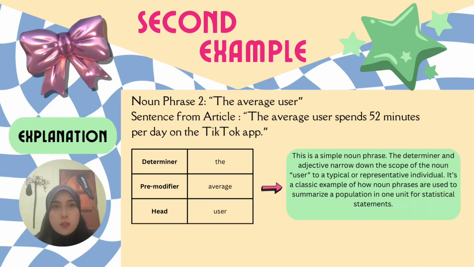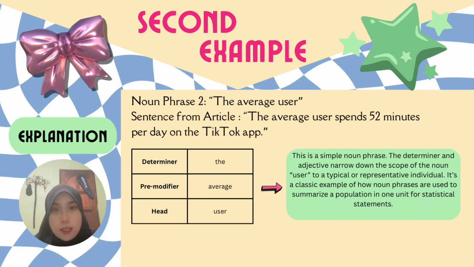So my name is Batrisha, and I'm going to explain the second example of our group. The noun phrase is the average user. The sentence from the article is: the average user spends 52 minutes per day on the TikTok app. So the is the determiner, average is the pre-modifier, and user is the head. So this is a simple noun phrase.